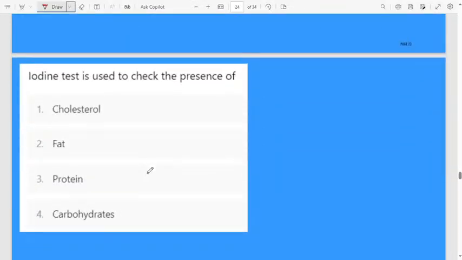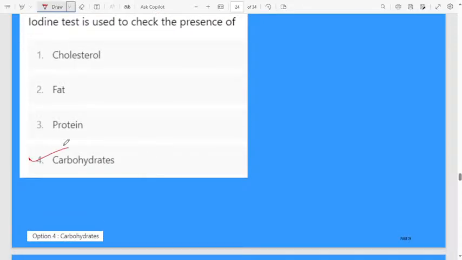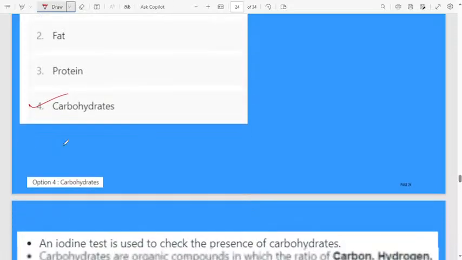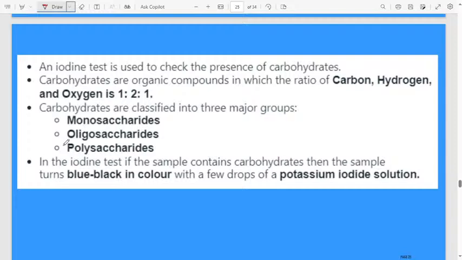Next question. Iodine test is used to check the presence of: first option cholesterol, second option fat, third option protein, fourth option carbohydrates. What is the correct answer? To check the presence of carbohydrate. Iodine test is used to check the presence of carbohydrate.